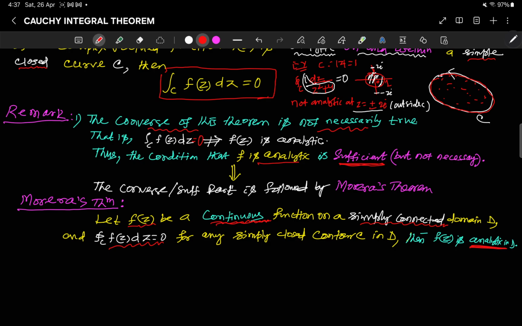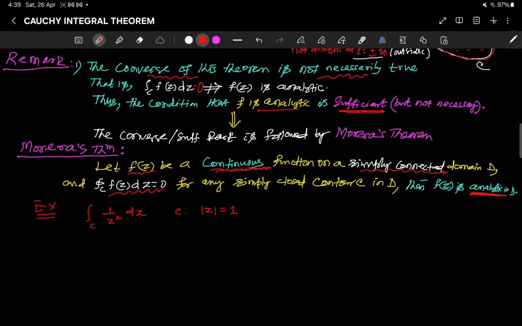So we will see one example here. You see that this integral I is equal to 0 here, but this function is not analytic at 0. Also it is not continuous at 0, right? Because at 0 the function doesn't exist. So you see here how to prove it.